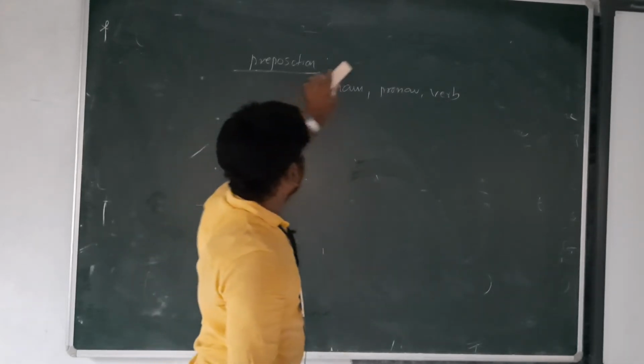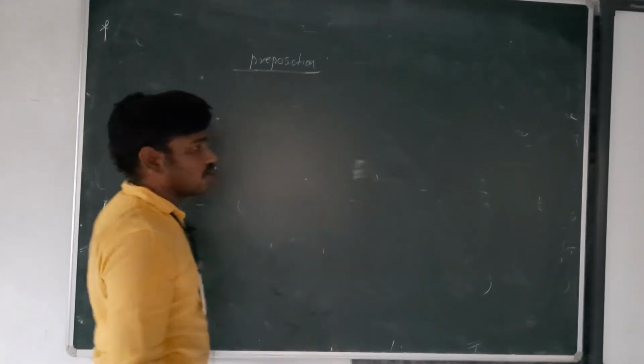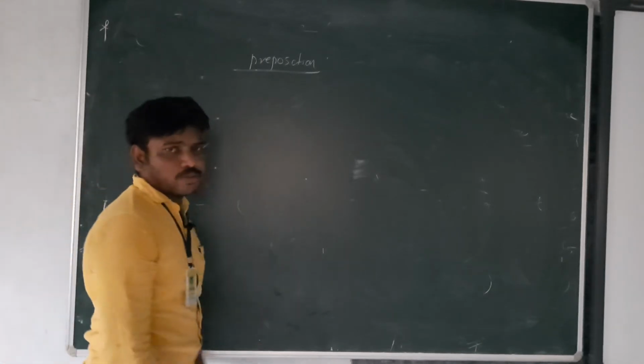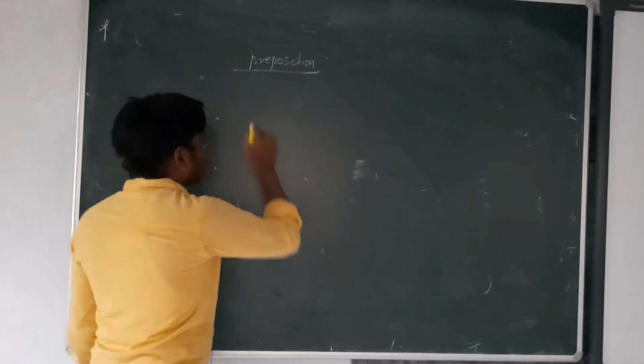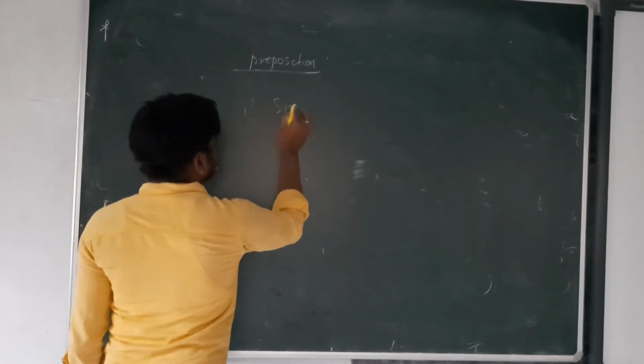So let us see how many types of prepositions there are. There are various types of prepositions. The first one is simple prepositions.